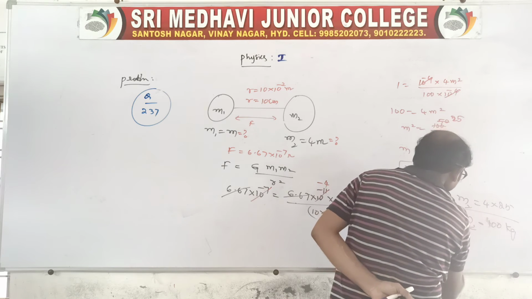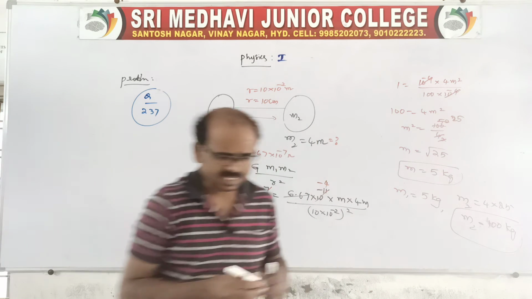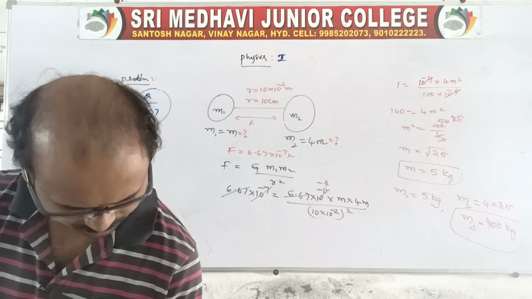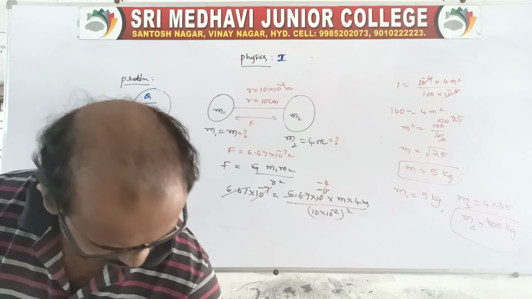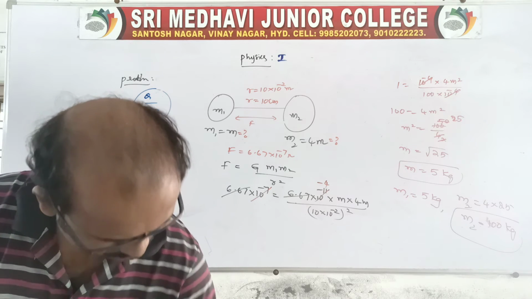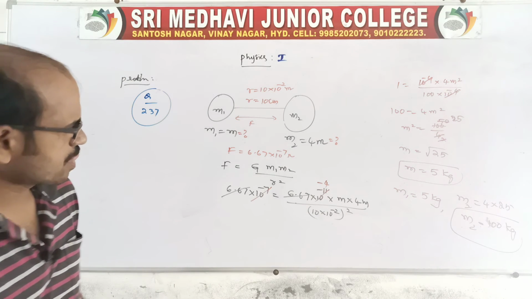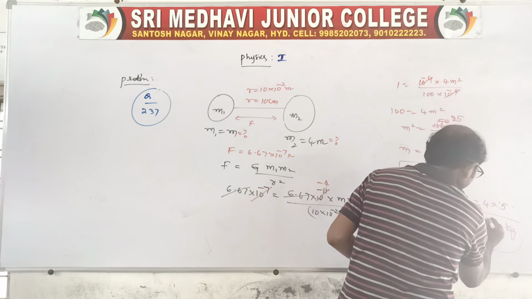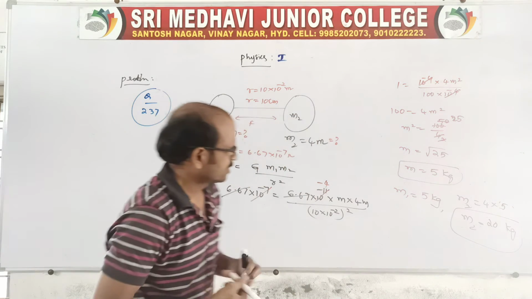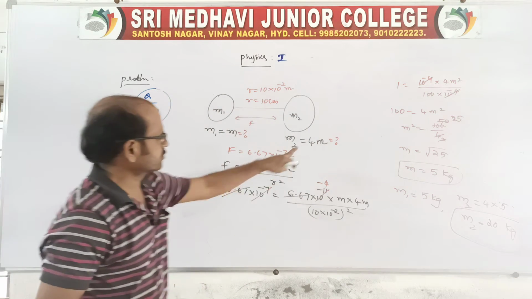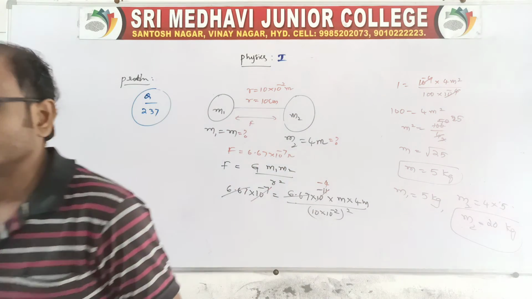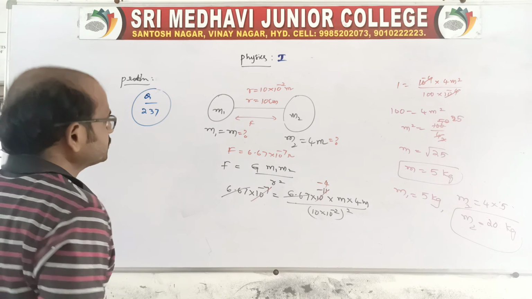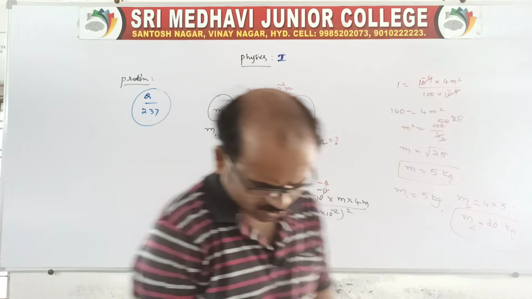So like this is the calculation related to the given masses which are separated by a distance. Clear? Any doubt here related to this? Any doubt?